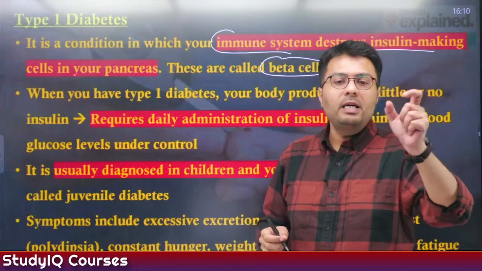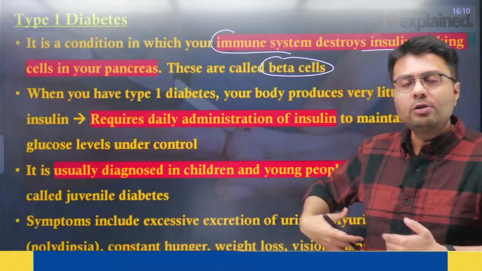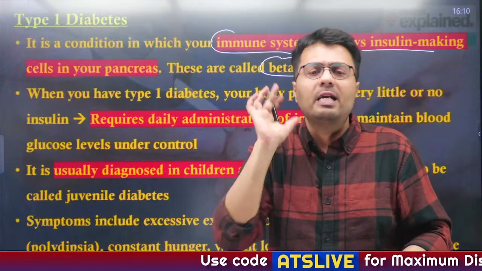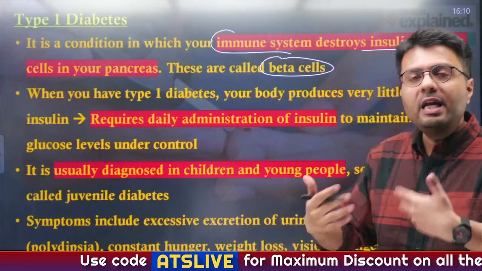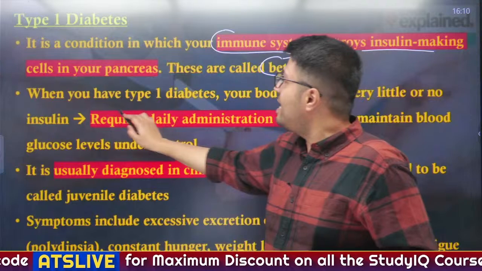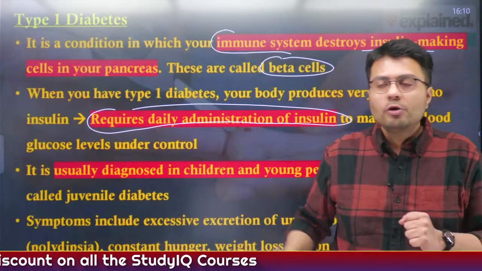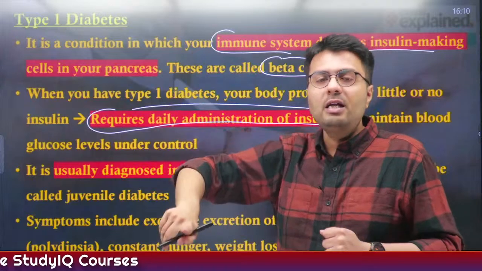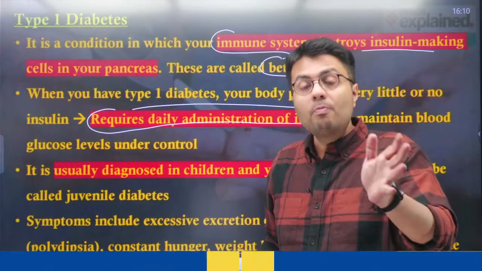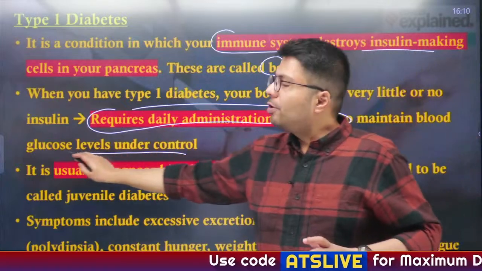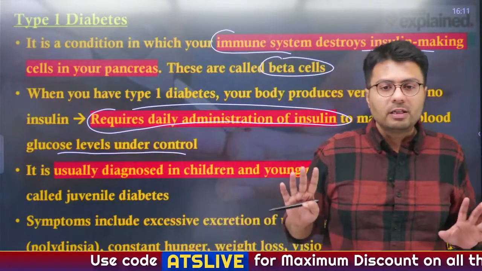So type 1 diabetes is a condition in which your body is not able to produce insulin, or even if it is producing, the amount of insulin produced is very less. Therefore, to deal with such diabetes, you require daily administration of insulin, and that is usually done through syringes. People having type 1 diabetes take injections of insulin daily or more than once daily, which helps them control their blood sugar levels or glucose levels in their blood.